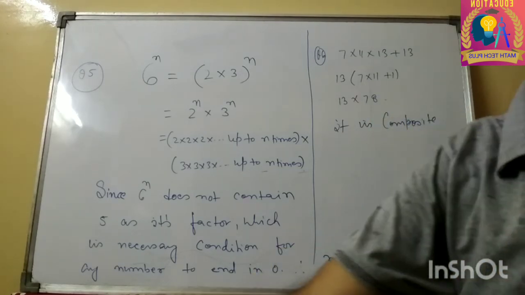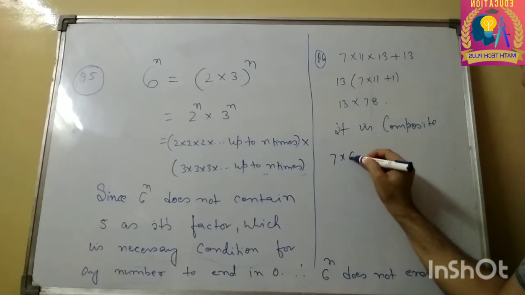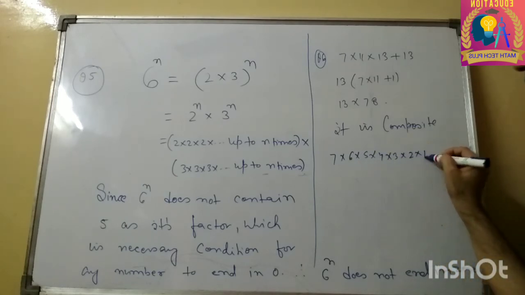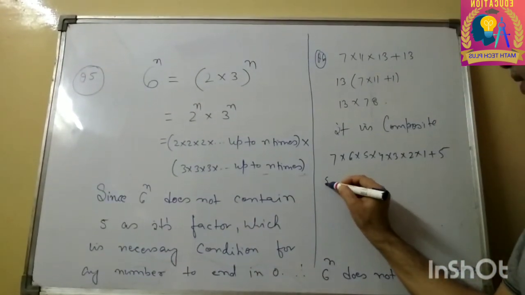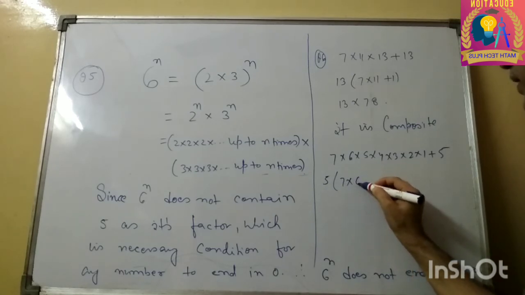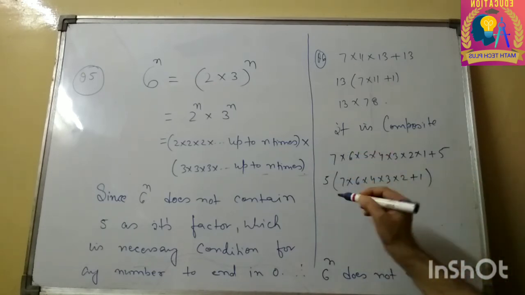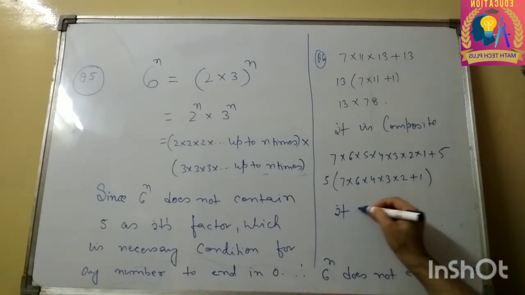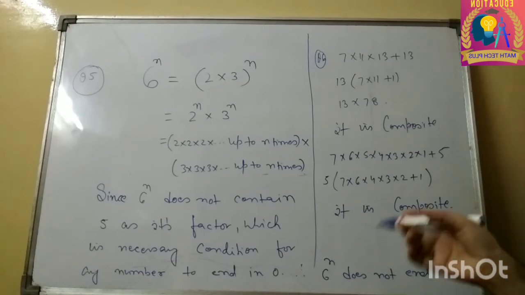And likewise the next one is also very simple. You can solve it for yourself. 7 into 6 into 5 into 4 into 3 into 2 into 1 plus 5. Here we can take 5 as common. What we are left with is 7 into 6 into 4 into 3 into 2 plus 1. Again this number is divisible by 5 as well as by this number, whatever value it comes to. So therefore it is composite. Since I had explained the concept of composite numbers, I don't need to elaborate much.